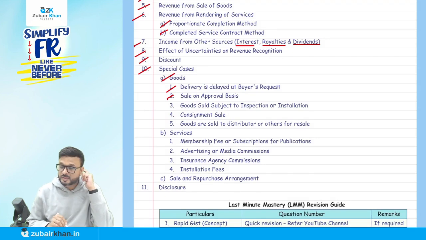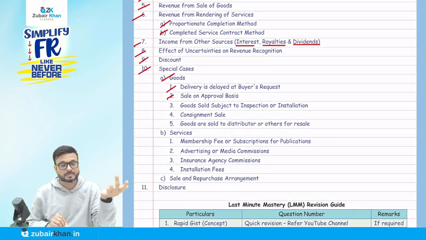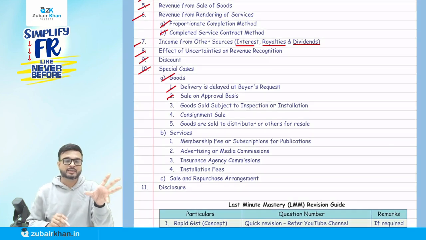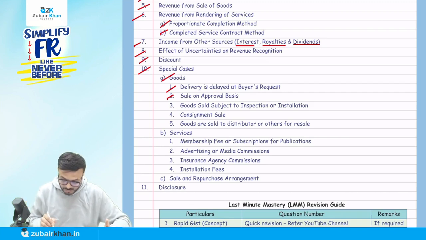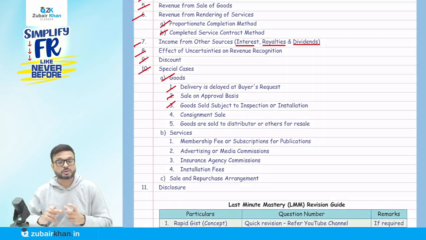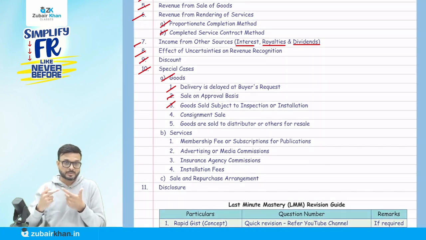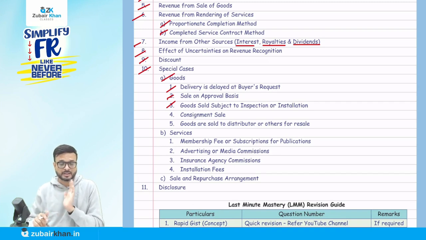Sales on approval: once it is approved by the customer, or the reasonable time has expired, he is acting like he has purchased the goods. Or the time that was decided has passed, then it will be considered as sales. The goods sold subject to inspection or installation: if installation is complex, once installation has been done or accepted by the customer; if it is simple, once goods are purchased by the customer.